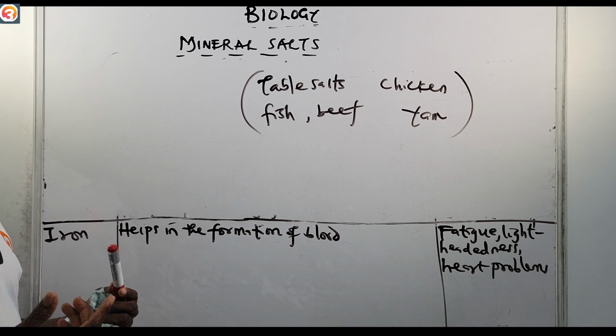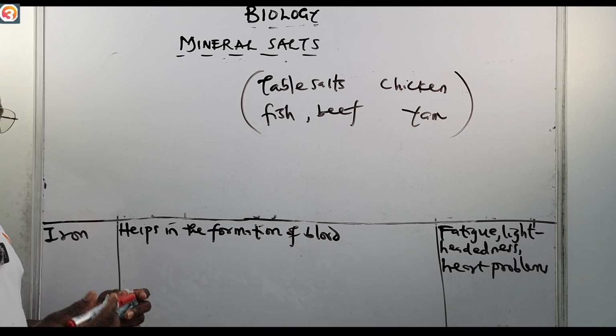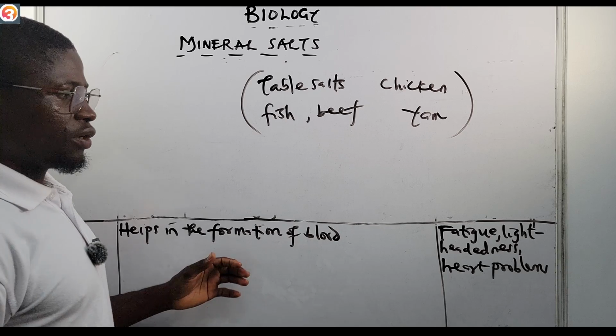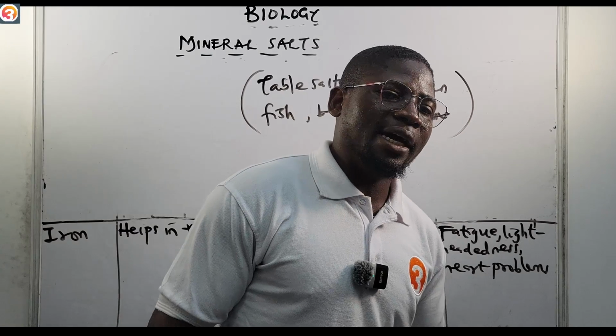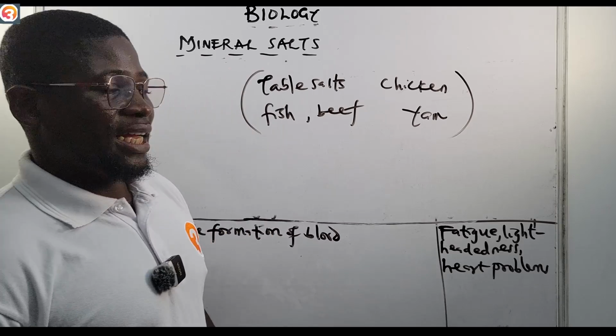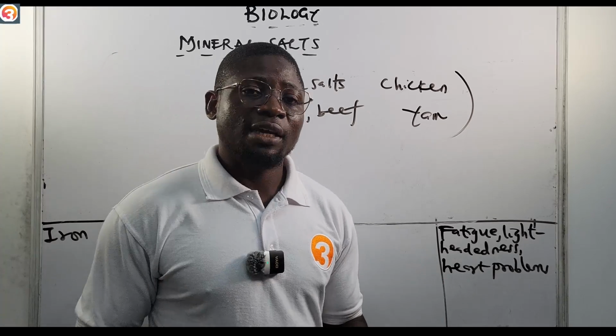Plantain is rich in iron. The unripe one is rich in iron very well. So plantain, both the ripe and unripe one, are rich in iron. So please ensure you take most of those foods. So that is that. This is where we are going to drop the curtain as it pertains to animal nutrition, mineral salt.